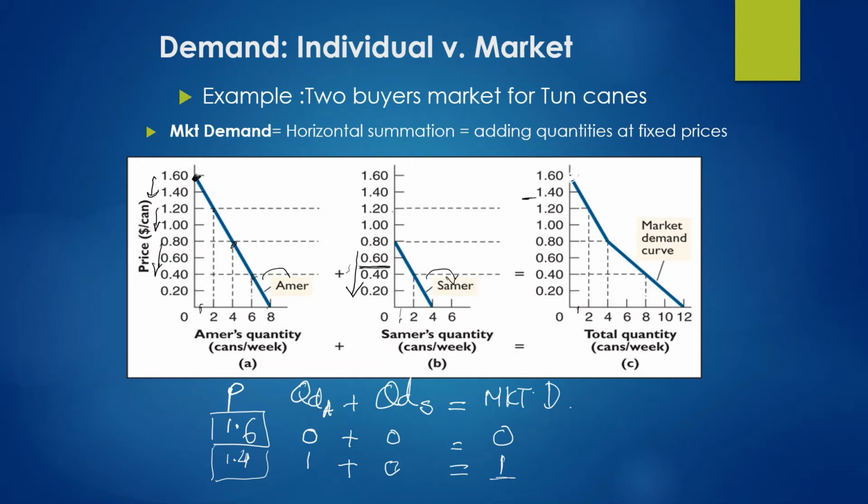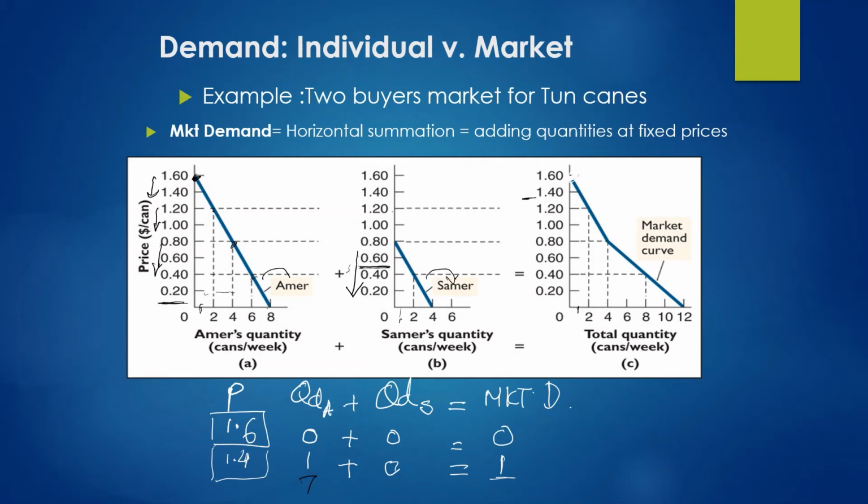So let me take another point. Let us say that the price falls to $0.2, this point. At this point you can see that the quantity demanded by Amar is 7, right?